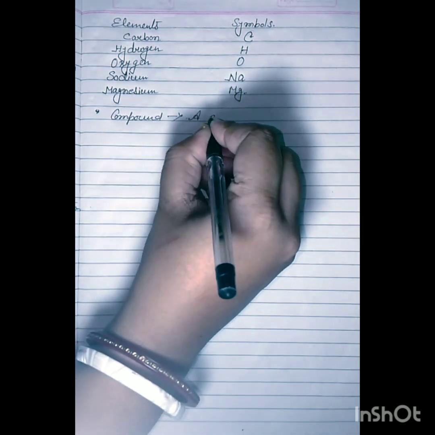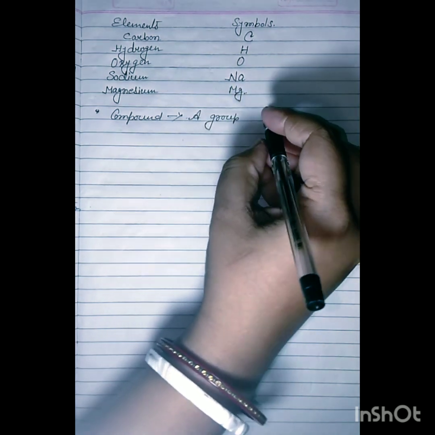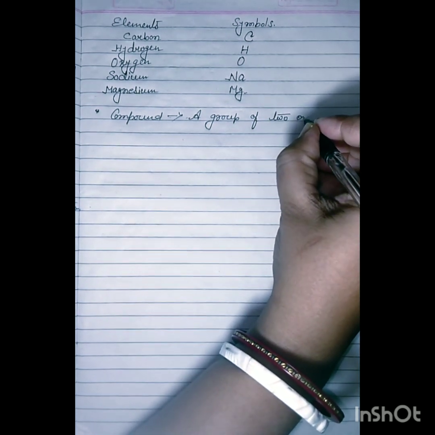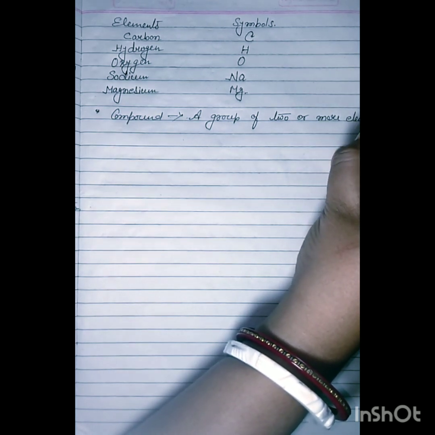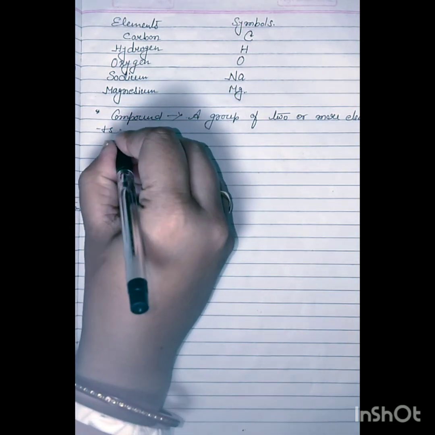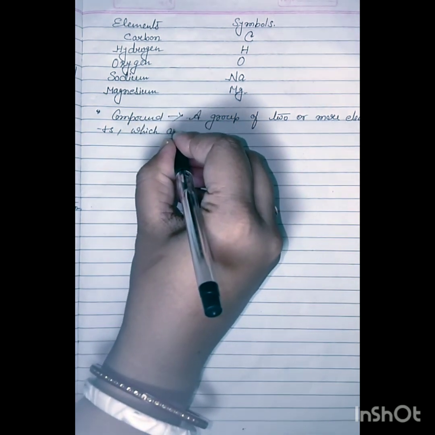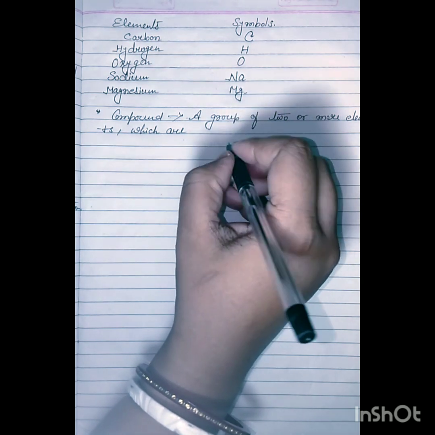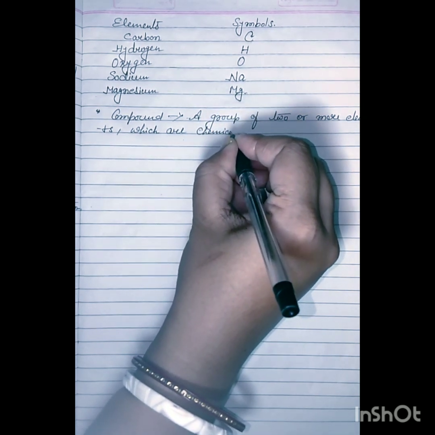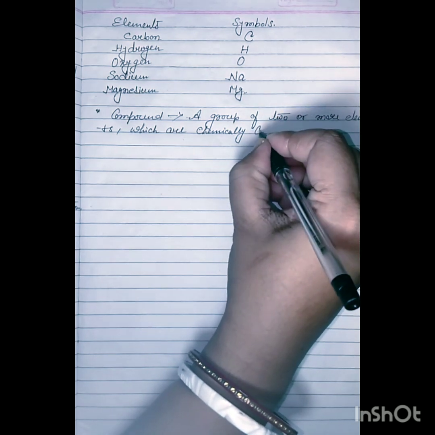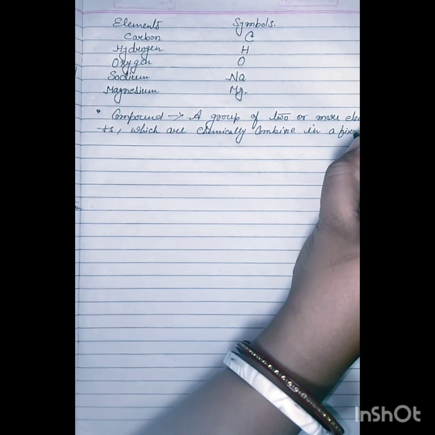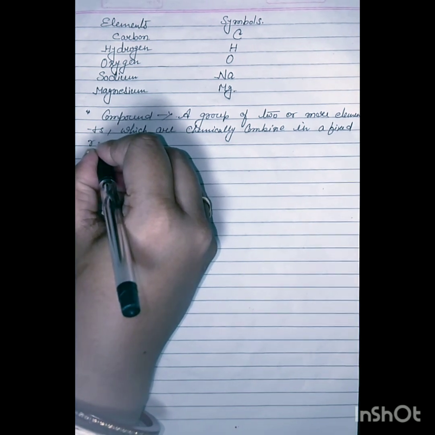A group of two or more elements which are chemically combined together in a fixed ratio by mass.